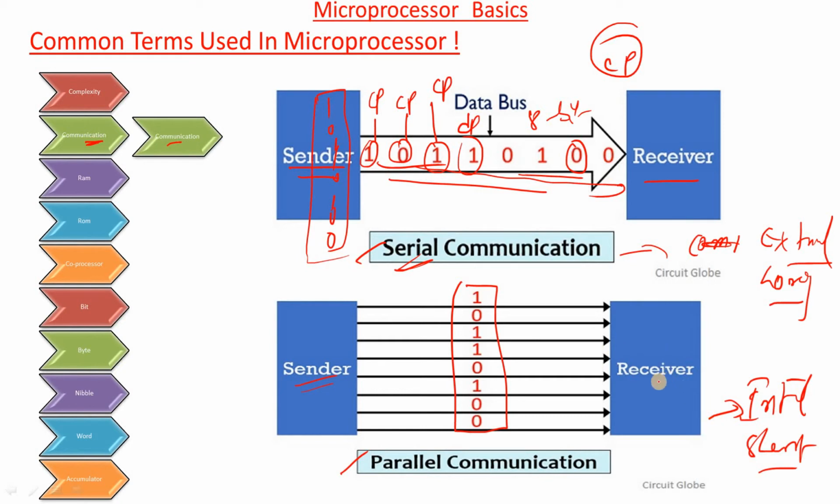Parallel communication is used within the CPU, within the computer. That is called internal communication, used for short distances. Inside the motherboard, modules are very near to each other, so parallel wires are connected between these two modules. Automatically the data processing increases, so system processing increases, and the performance of the system also increases. So in internal communication we use parallel communication, and in outside or external communication we use serial communication. This is long distance communication and this is short distance communication.